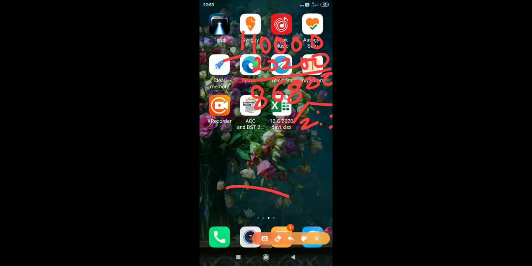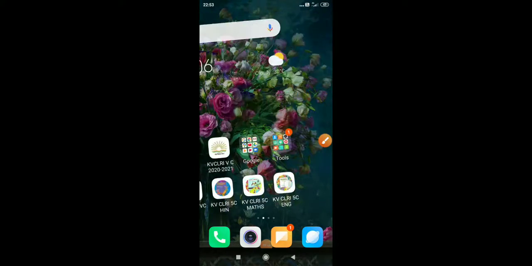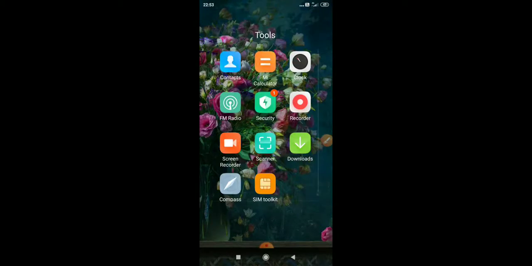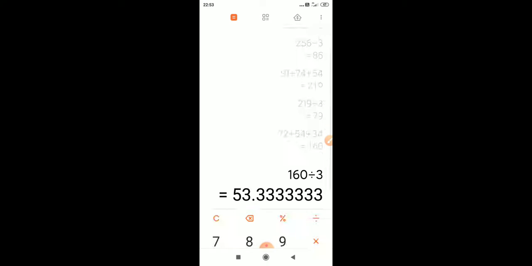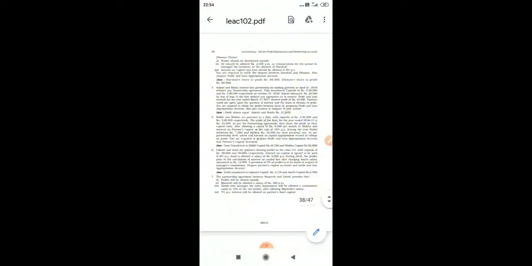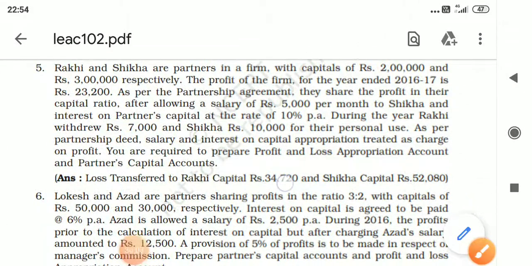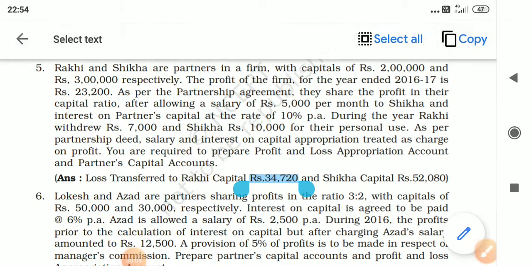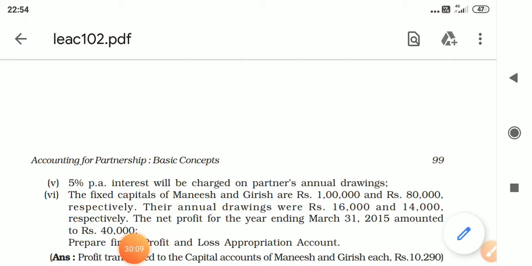Let us see if we are getting the correct answer. 86,800 into 2 divided by 5 is equal to 34,720. See, 34,720. So it is correct. So children, with this I end this video. Study well, keep learning.